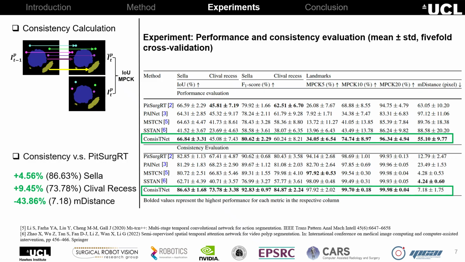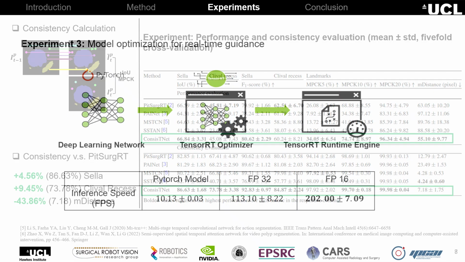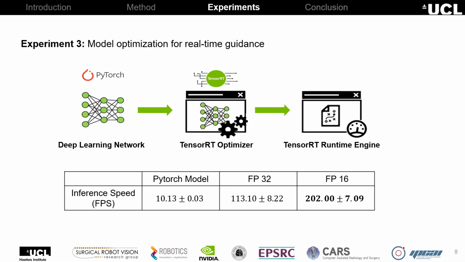In terms of prediction consistency, ConsisTNet significantly improves both segmentation consistency and landmark detection stability. By leveraging TensorRT, ConsisTNet achieves an inference speed of up to 202 FPS using FP16 precision.